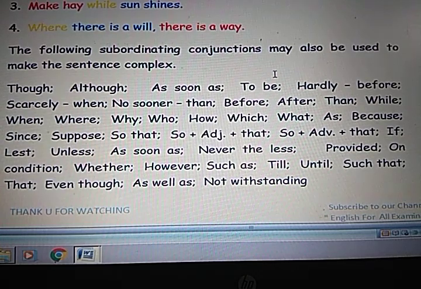If, lest, unless, as soon as, nevertheless, provided, on condition, whether, however, as such, till, until, such that, even though, as well as, and, notwithstanding. I think you understood today's lesson.